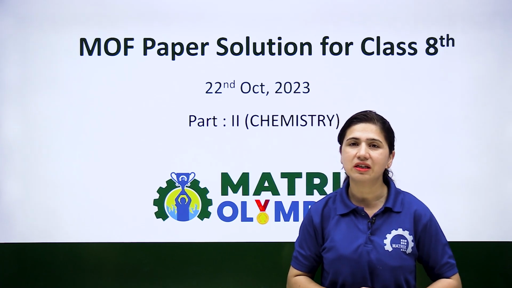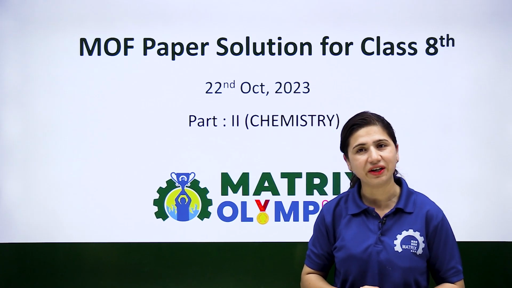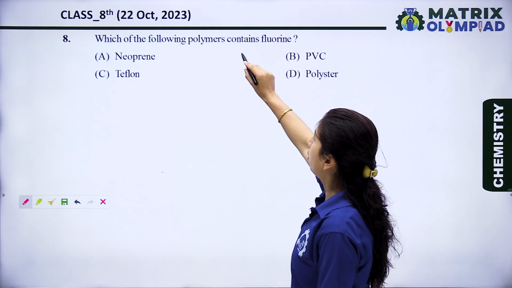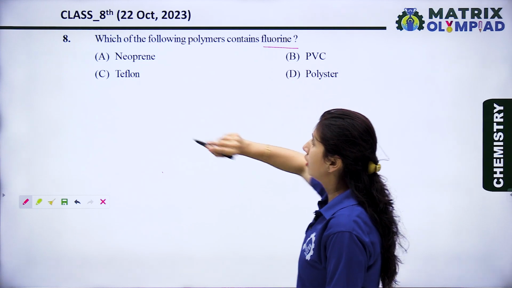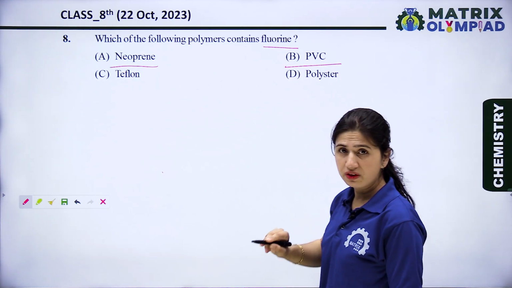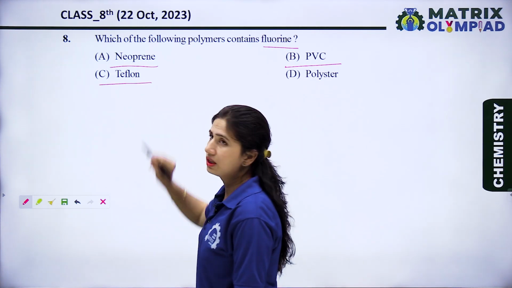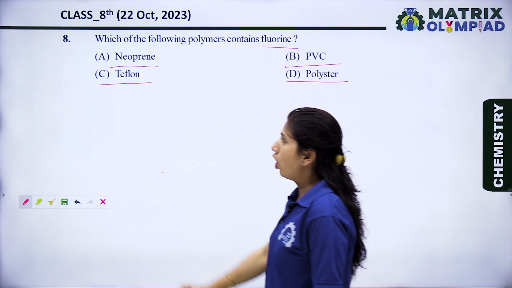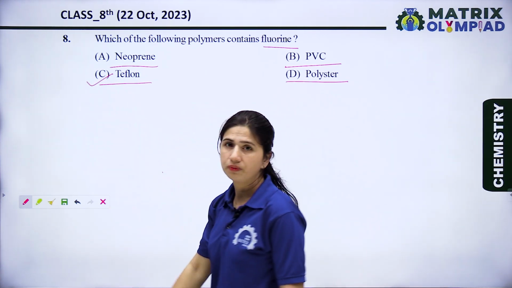Now we will discuss the chemistry portion of class 8th. The question is, which of the following polymers contain fluorine? First is neoprene. Second option is PVC. Option C is Teflon. And option D is polyester. Option C is the right option.